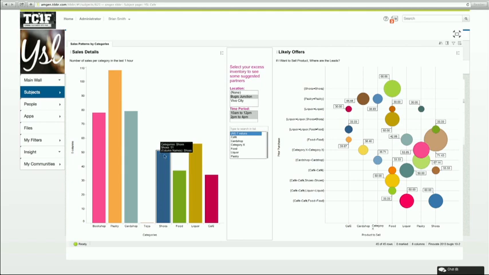So if I look at the right-hand side, this is where I can see on the x-axis what inventory I want to clear, and on the y-axis, what's going to drive people to go to that after a spend. So I want to put out a campaign to someone who's spending in one of these categories.